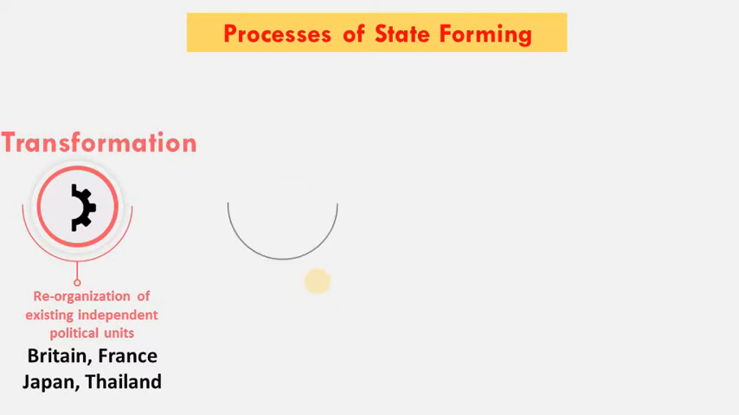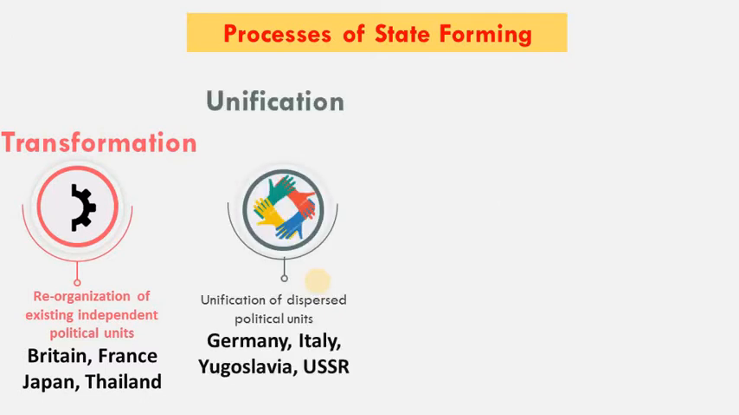Next is unification. Unification is unifying many dispersed political units that are independent but dispersed. The examples are Germany, Italy, Yugoslavia and USSR. Germany was a loose confederation of 39 independent political units, and it existed as princedoms since the 9th century AD, and it was unified in 1871.